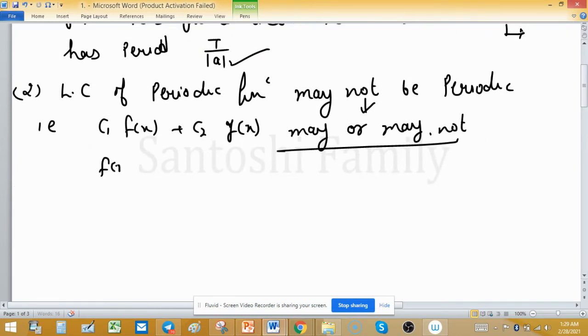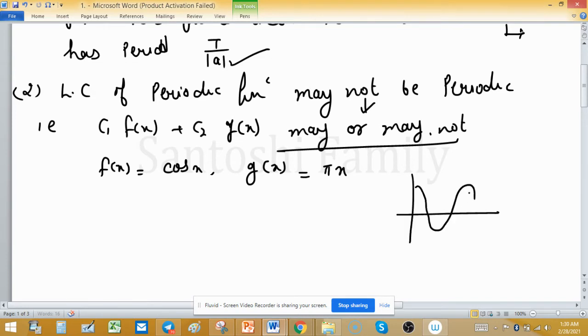For example, consider f(x) equal to cos x and g(x) equal to pi x, and we know that the graph of cos repeats after 2 pi. It means the period is 2 pi, but f(x) plus g(x) is not periodic.